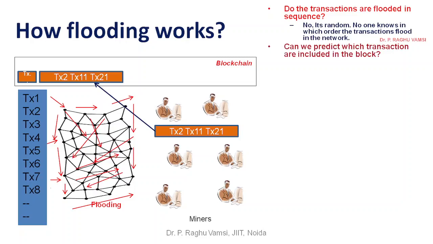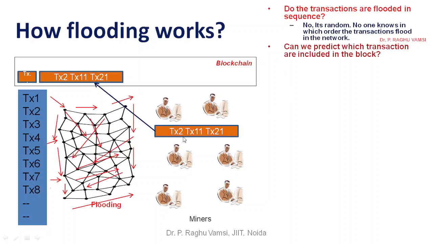Can we predict which transactions are included in the block? Transaction 1, transaction 2 and so on are flooded in the network. But look at the block: are the transactions in sequence? TX2, TX11, TX21 were added in the block. Were they added like TX1, TX2, TX3, TX4? No. TX2 was added, TX11 was added, TX21 was added.